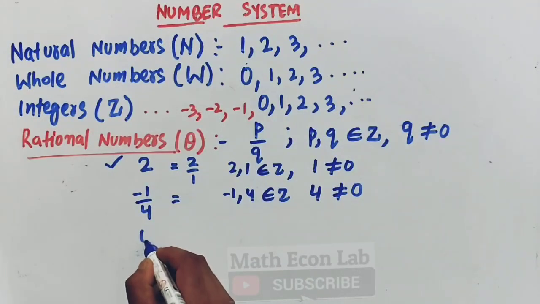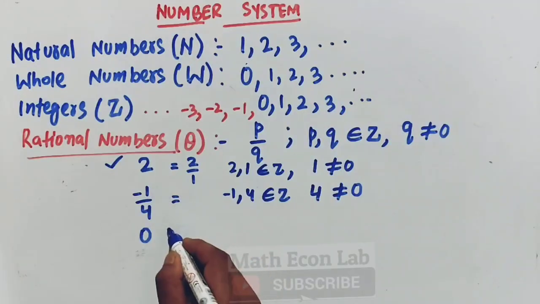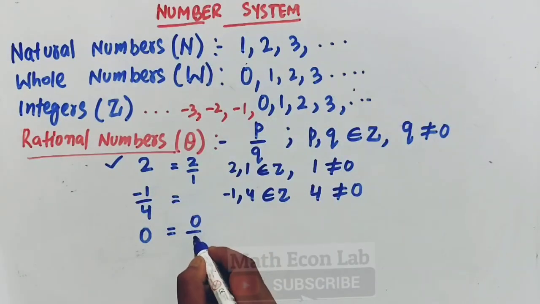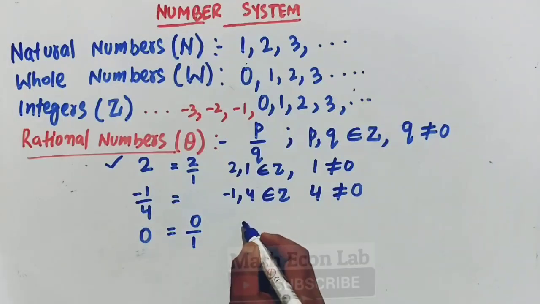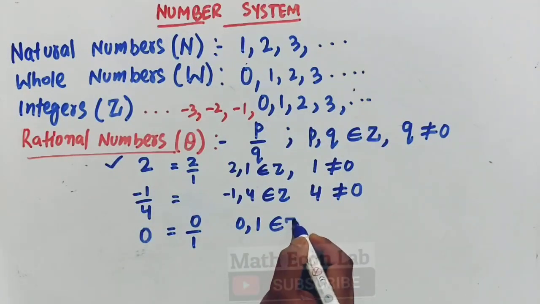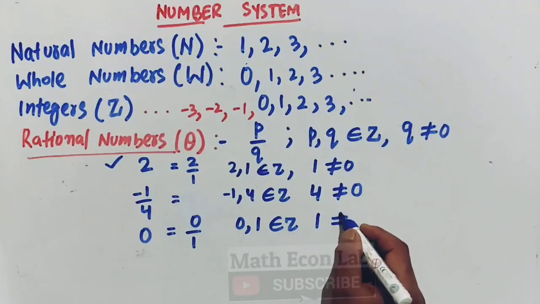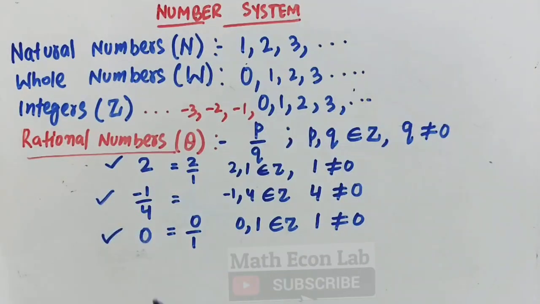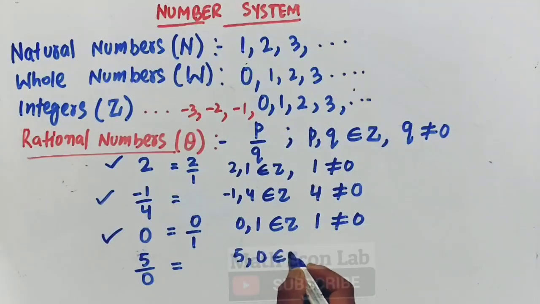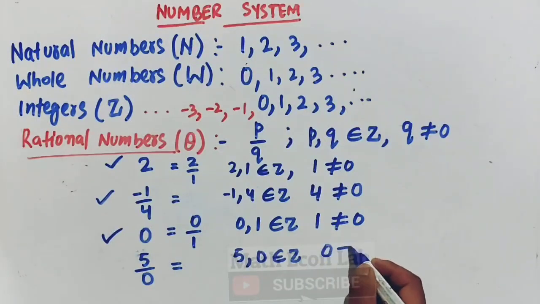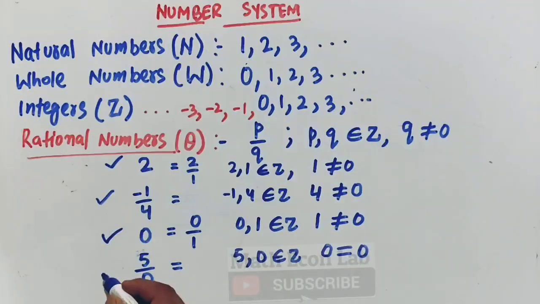What about 0? 0 in fact is a rational number because we can write 0 in the form of 0 upon 1, so it is in the form of P by Q, and here 0 and 1, that is P and Q, are integers, and the denominator is not equal to 0. So this is also a rational number. But what about 5 upon 0? Let us suppose it is in the form of P upon Q. Here 5 and 0 belong to integers, but the denominator is 0, so this cannot be a rational number.